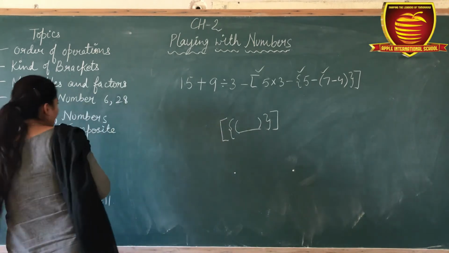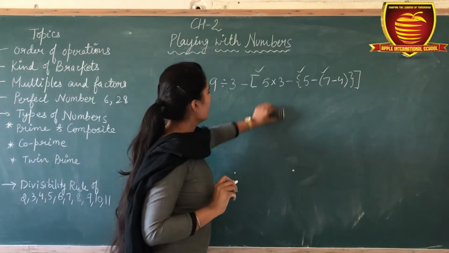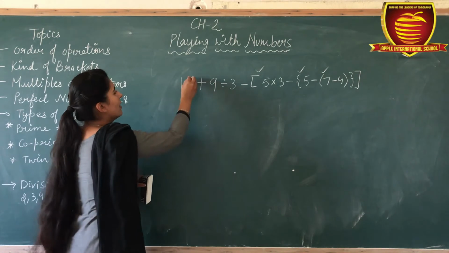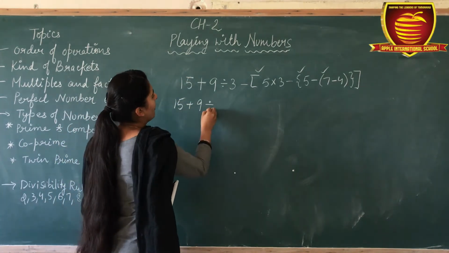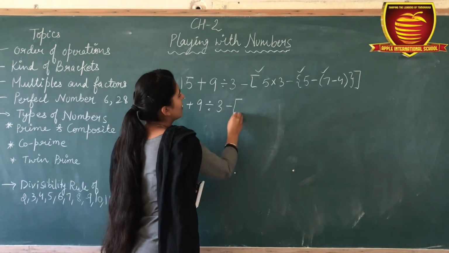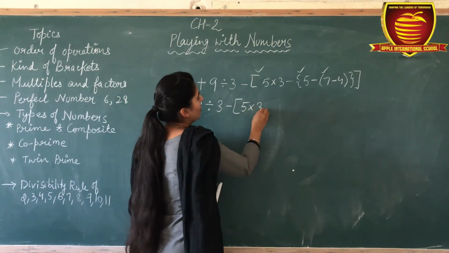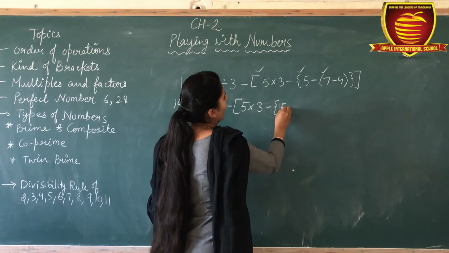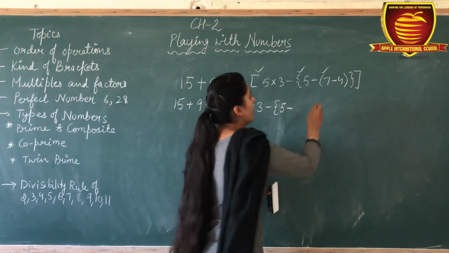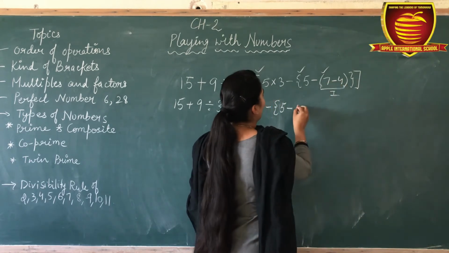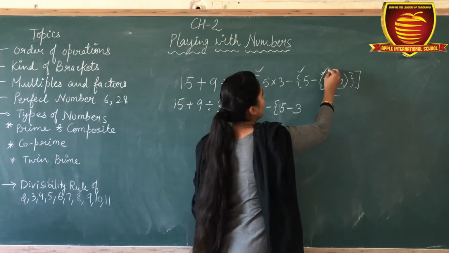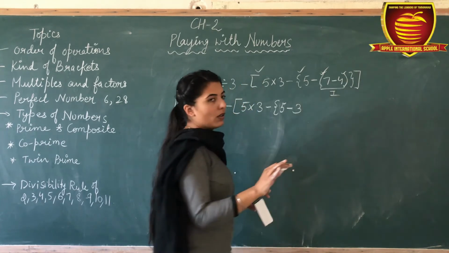Okay, so let's start. Write these terms as it is. 15 plus 9 divided by 3 minus 5 multiplied by 3 curly bracket 5 minus. Now firstly we have to solve this one. 7 minus 4, 3. Now this bracket is finished.